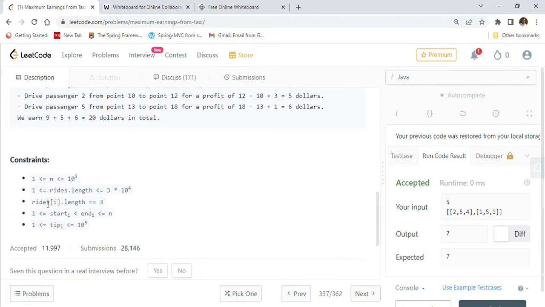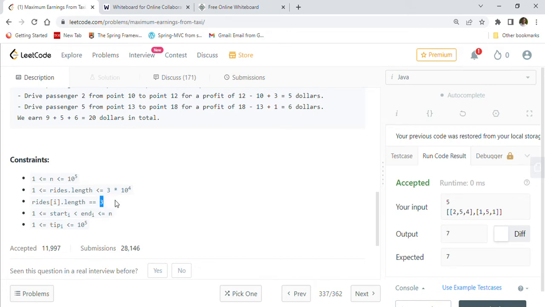Let's go through the constraints quickly. n can be between 1 and 10 raised to 5, inclusive. rides.length can be between 1 and 3 times 10 raised to 4. 10 raised to 4 is 10,000, times 3 is 30,000, which is a pretty big array of passengers. Rides is the passenger information: the start point, the end point, and the tip that we are going to get from that passenger. So rides[i] length is 3, because every element in the rides array gives a start point, end point, and the tip.